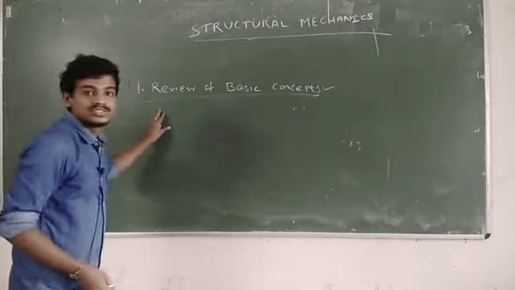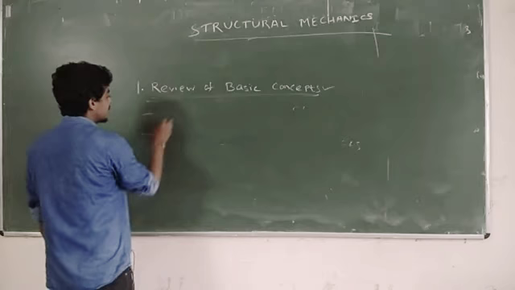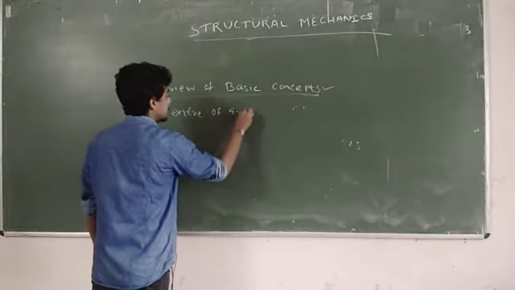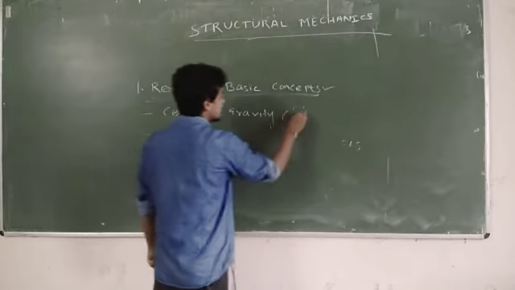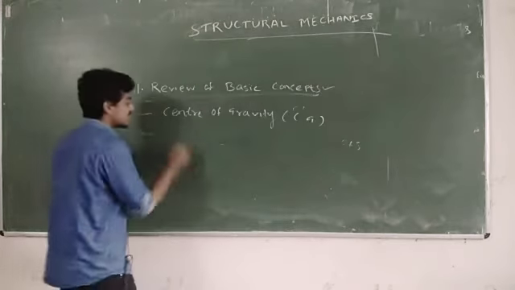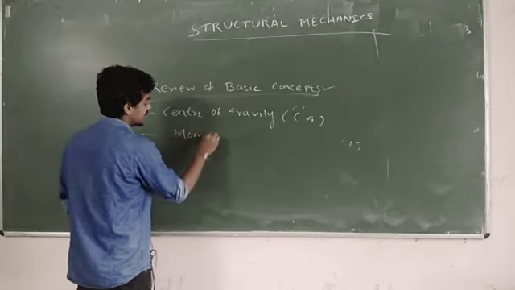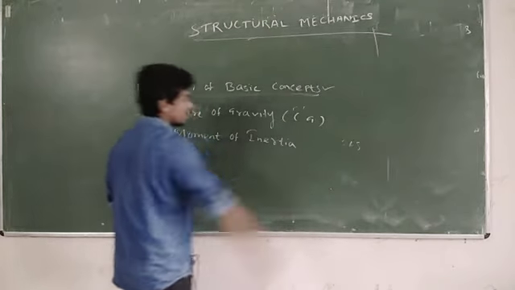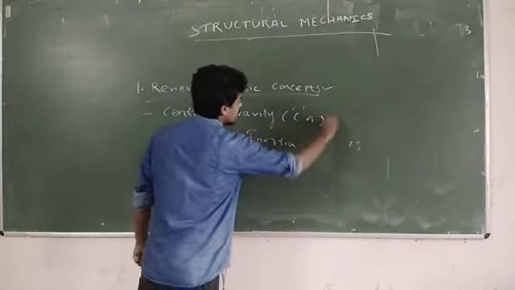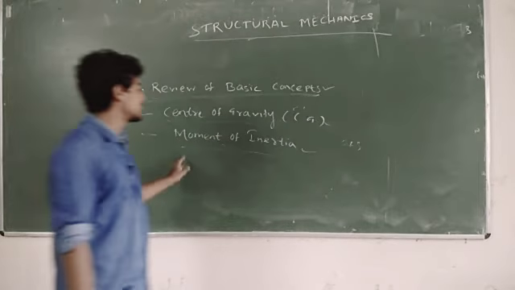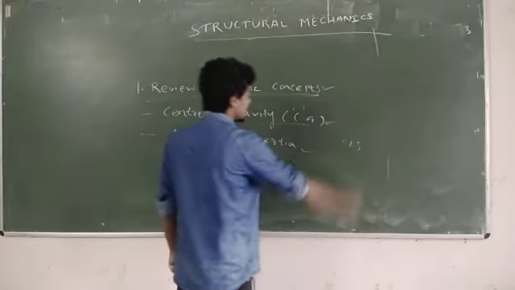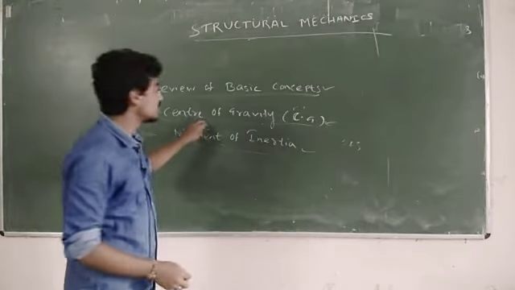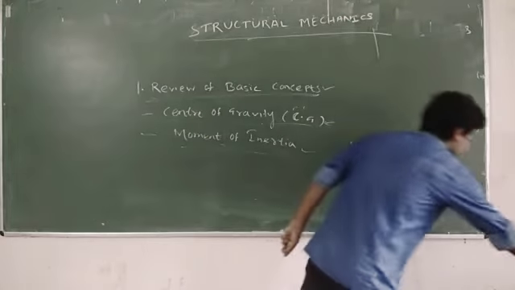Under this chapter, the two most important things are there. One is center of gravity, otherwise called CG. Another one is moment of inertia. These are the two most important topics which you already studied in your engineering mechanics subject. Today I am going to teach both of these. Okay. So in this lecture, first I'll start with center of gravity.